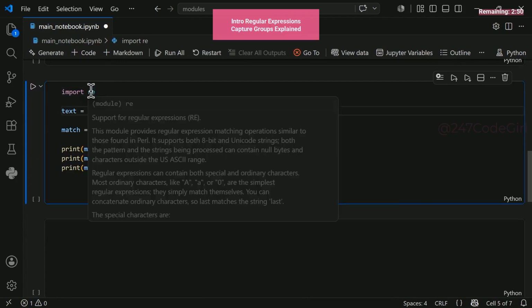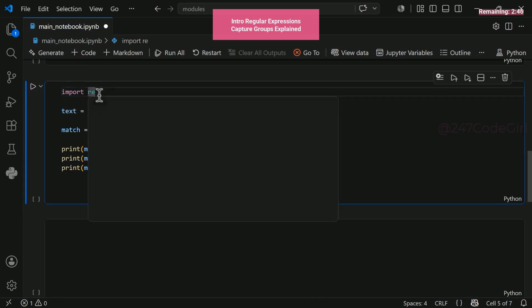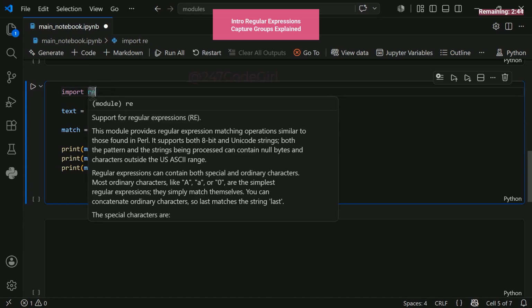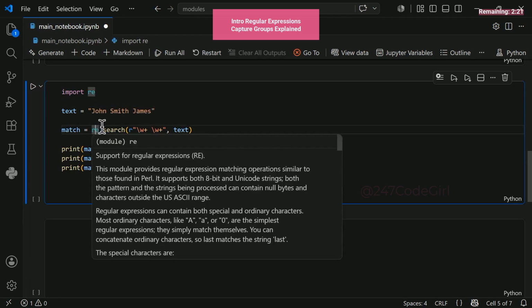Let's dive into a quick example. Python comes with built-in regular expression support. We use the re module, which stands for regular expressions. It's standard, so no pip installs are needed. Take a look. We have this text, John Smith James. This is the target string we want to search. Our goal is to extract the full name exactly as it appears, while also capturing each individual part, John, Smith, and James. To demonstrate, I've set up a simple script.